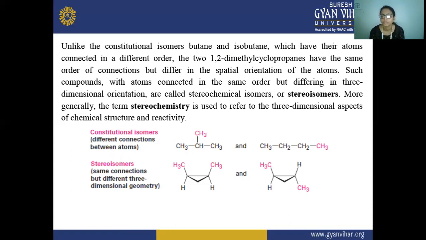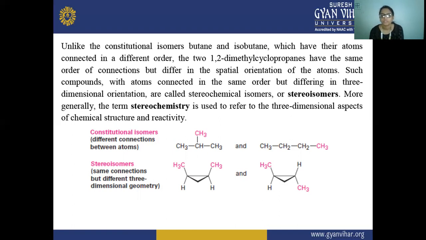As you can see, there are four carbons in isobutane and also in butane, and 10 hydrogen atoms are present in both. So this is isomerism, in which the molecular formula is the same, but the structure is different.